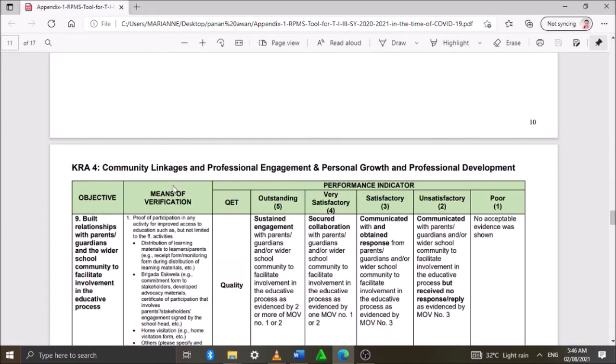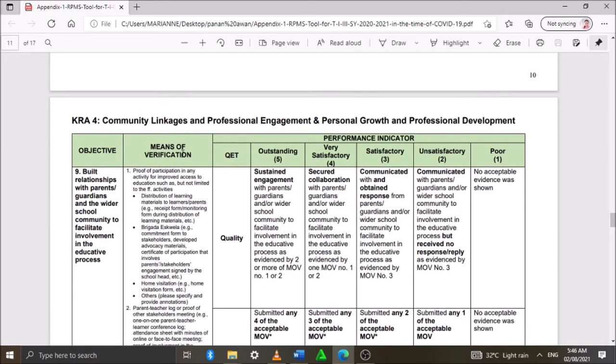So for KRA number 4, community linkages and professional engagement, and personal growth and professional development. For objective number 9, build relationships with parents, guardians, and the wider school community to facilitate involvement in the educative process.